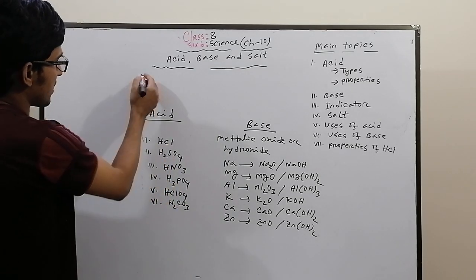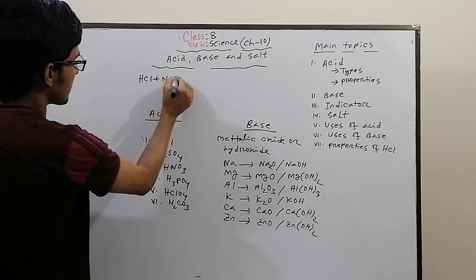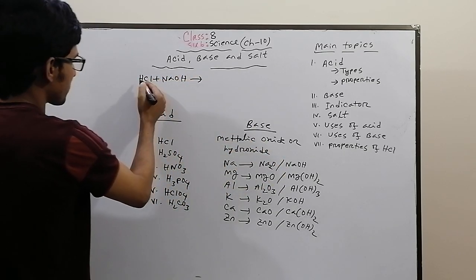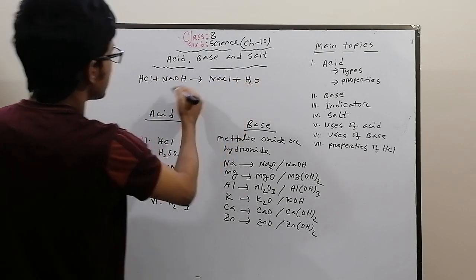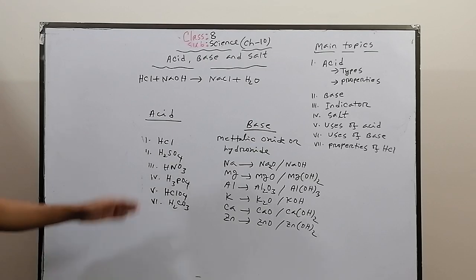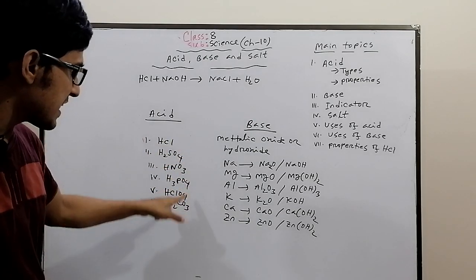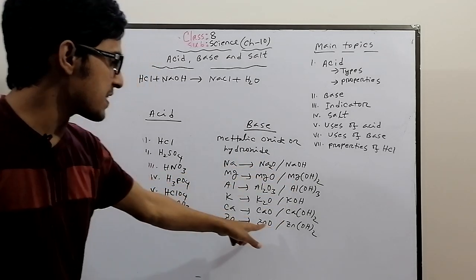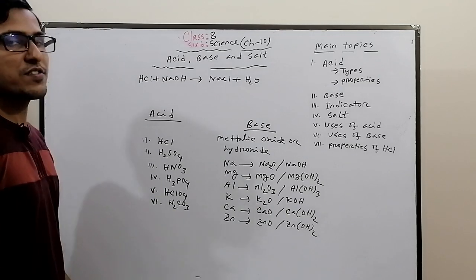Such as HCl plus base NaOH gives NaCl and H2O. So if we want to solve the reactions, there will be 6 times 12, a total of 72 reactions. From this example, 72 reactions can be solved.